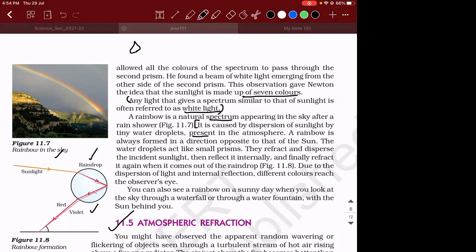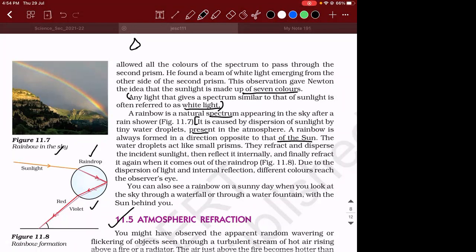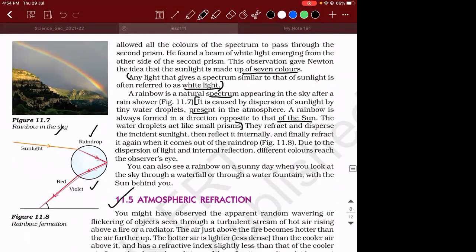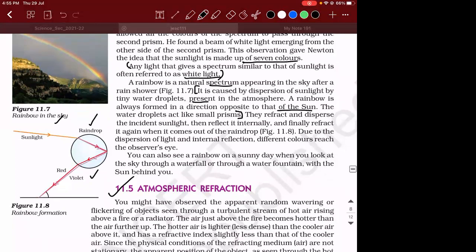A rainbow is always formed in the direction opposite to that of the sun. This is the first point to be noted. So these water droplets, though they are spherical in nature, are treated like very, very small prisms. So the first point is, a rainbow is always formed in a direction opposite to that of the sun because you need light. Secondly, the water droplets act like small prisms. They refract and disperse the incident sunlight, then reflect it internally.